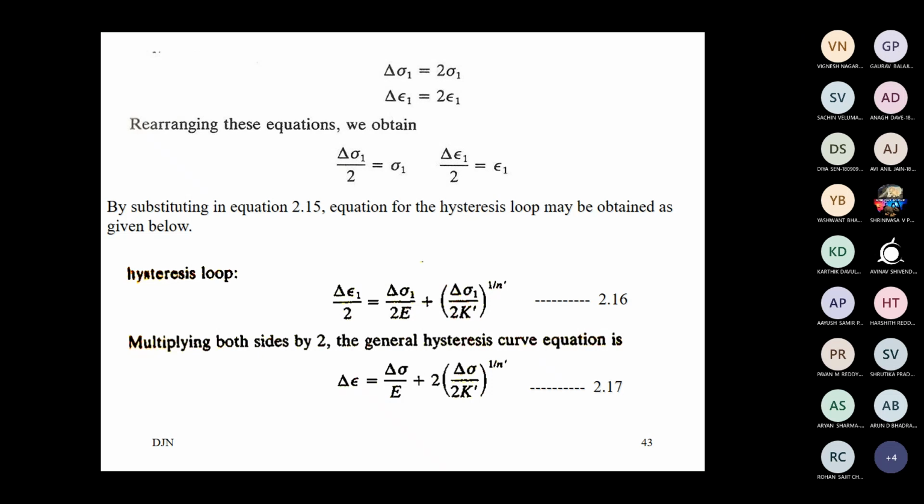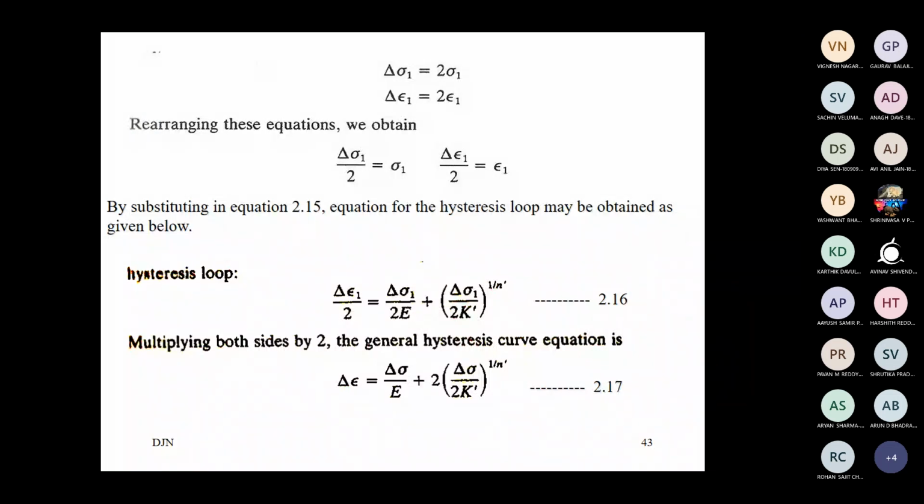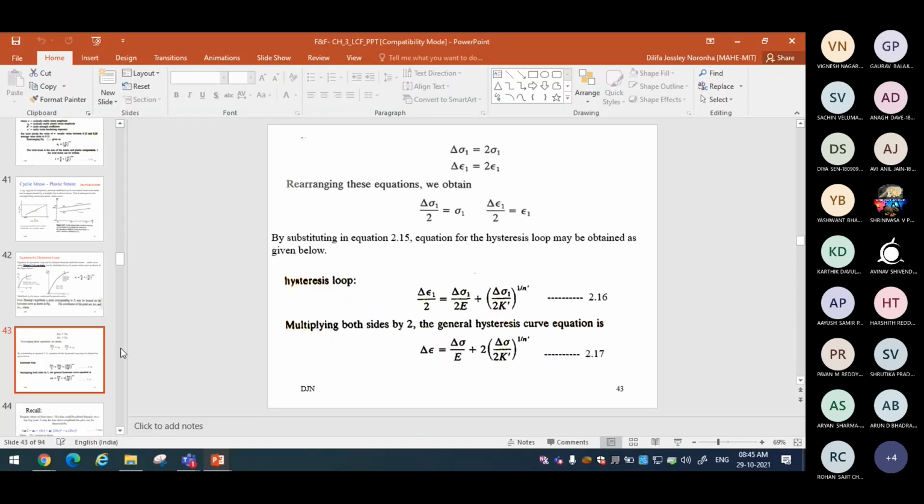Now, in our previous class we discussed three important things: monotonic stress strain behavior of a material, cyclic stress strain behavior of a material, and the hysteresis loop formation during cyclic loading. We understood that there are stabilized hysteresis loops which we have to achieve before we draw the cyclic stress strain behavior. So this much we discussed in our last class.